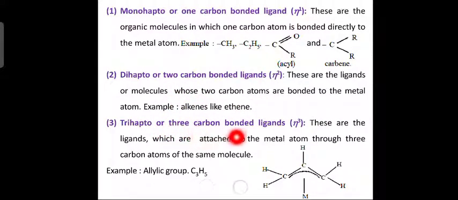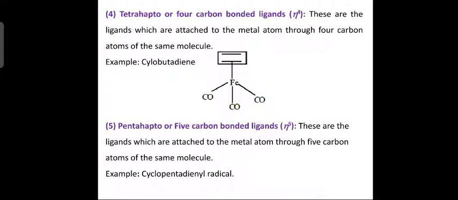Trihapto means three carbon atoms bonded to the metal atom. These are the ligands which are attached to the metal atom through three carbon atoms. Example: allylic group C3H5. C3H5 contains three carbon atoms. We can see here 1, 2, 3, and 2 hydrogens, 3, 4, 5. So, this is C3H5, bonded to the metal atom. Next slide.